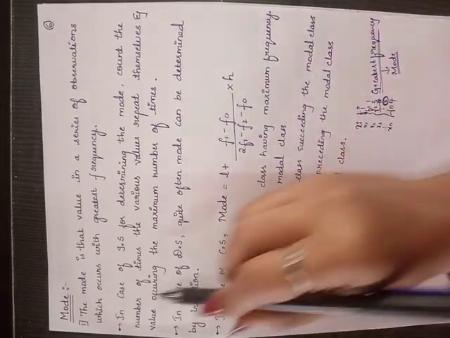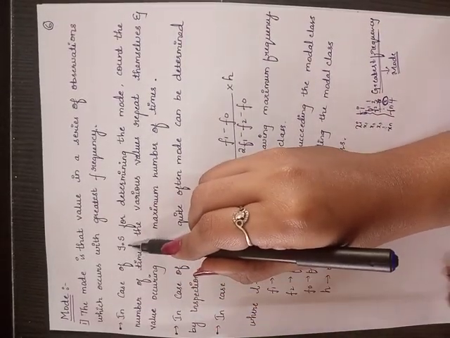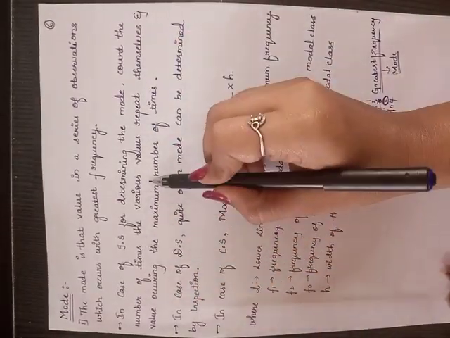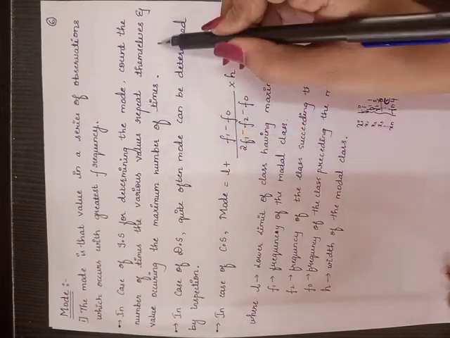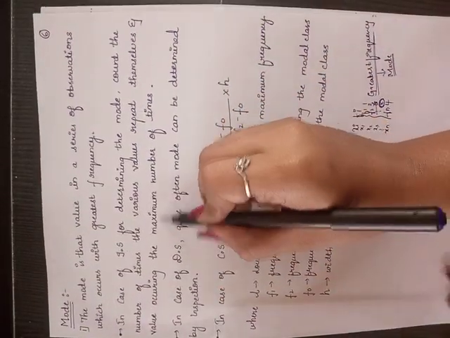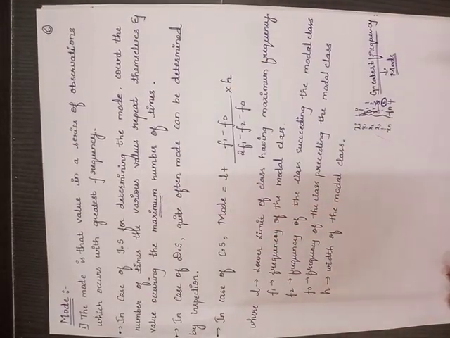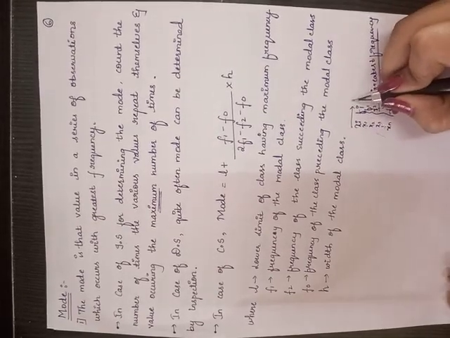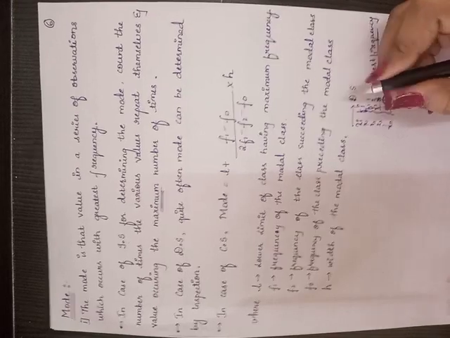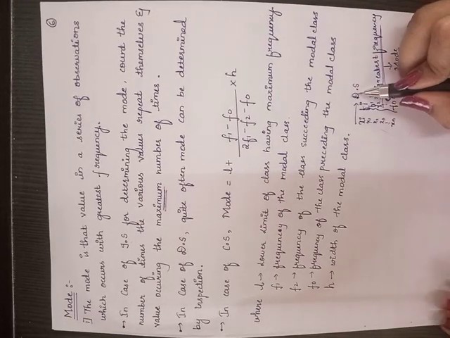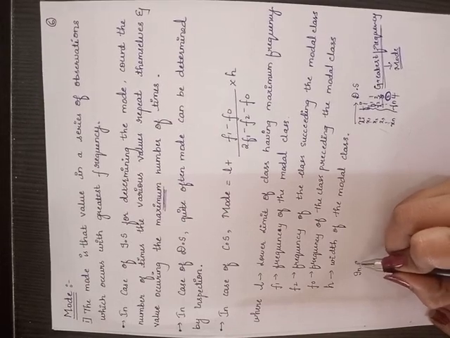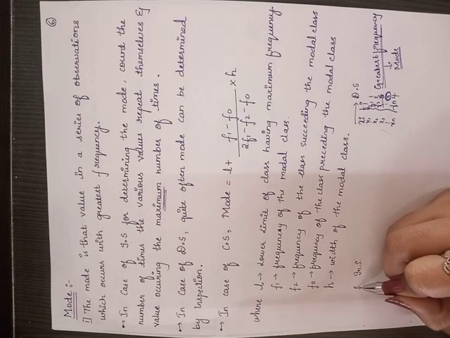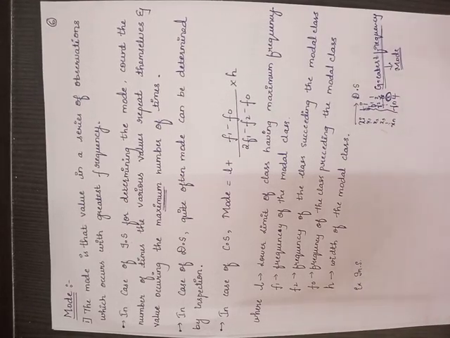Practicing problems makes all perfect. So in the case of an individual series, for determining the mode, count the number of times the various observations or values repeat themselves. The value occurring the maximum number of times is the mode. Which observation has been repeated the most number of times? Here is an example for the discrete series, or individual series.